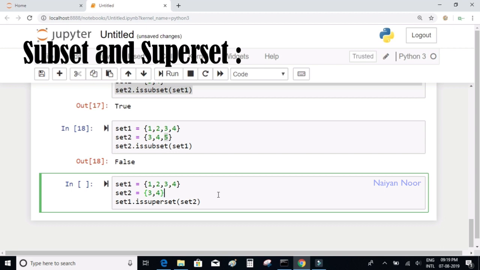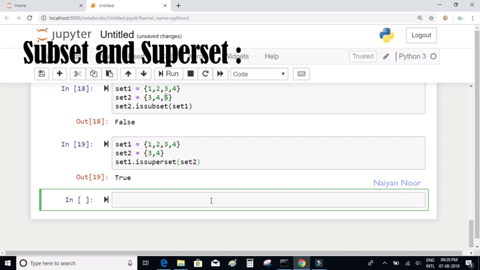If set 1 contains all the elements that are present in set 2, then set 1 is a superset of set 2. So when I execute this, I should get true because all the elements that are present in set 2, 3 and 4, are also present in set 1. That's why set 1 is a superset of set 2.